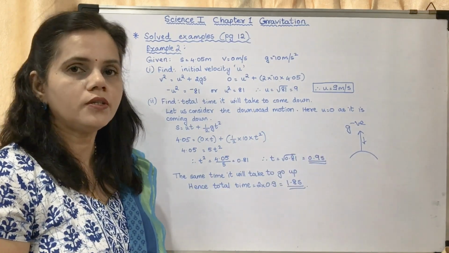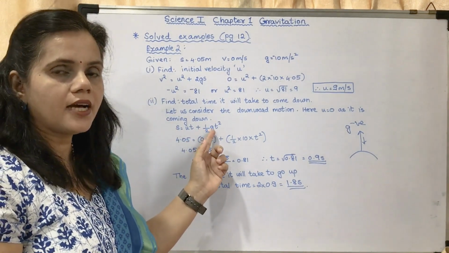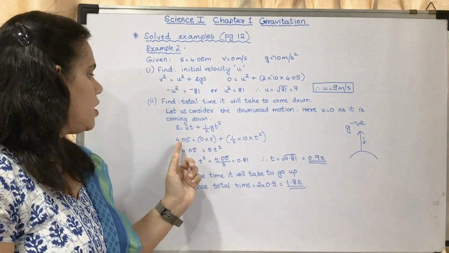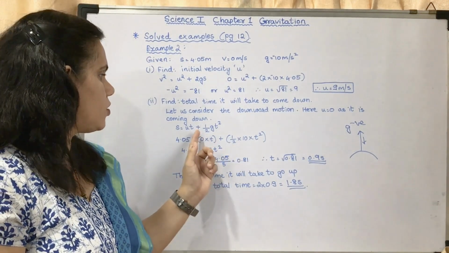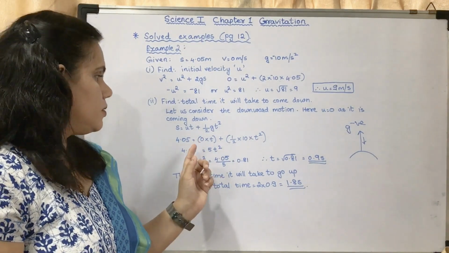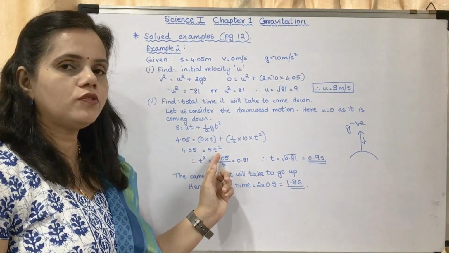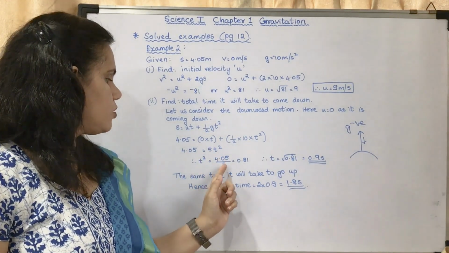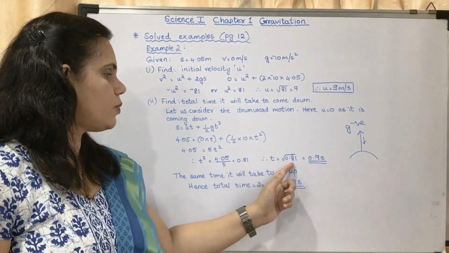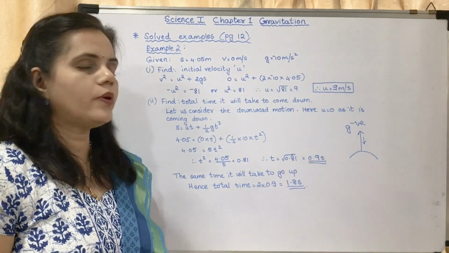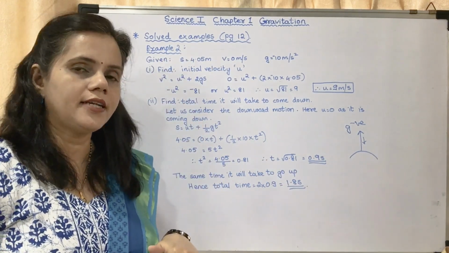So u is equal to 0. Understood? u is equal to 0. So s is equal to ut plus half gt square. This equation we are using: 4.05 equals 0 into t plus half into 10 into t square. Substituting the values, you will get 4.05 is equal to 5t square. t square is equal to 4.05 upon 5 is equal to 0.81. Therefore, t is equal to root of 0.81, which is equal to 0.9 s. So the time to come down is 0.9 seconds.